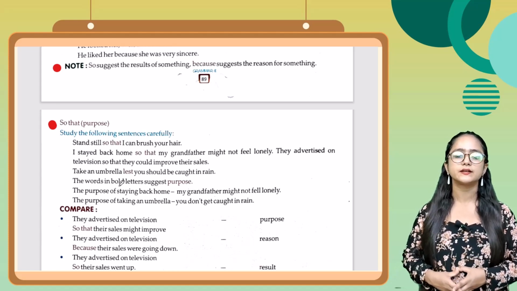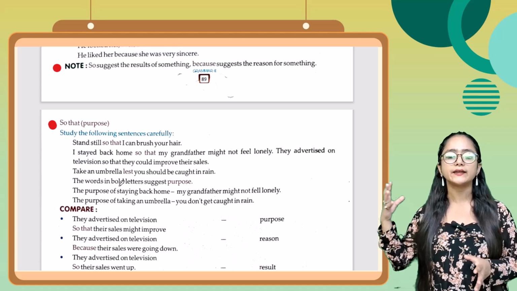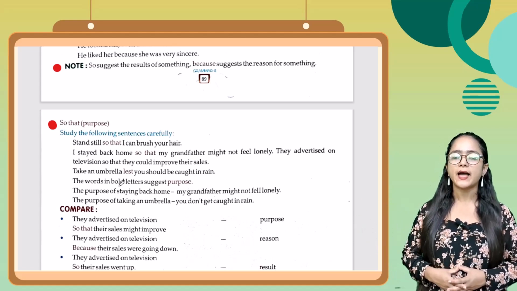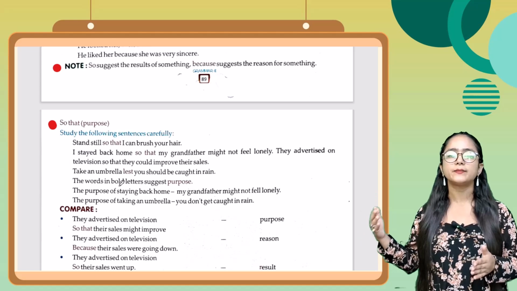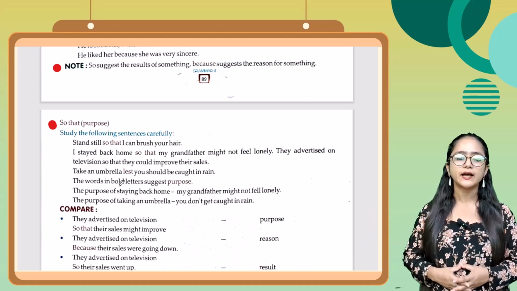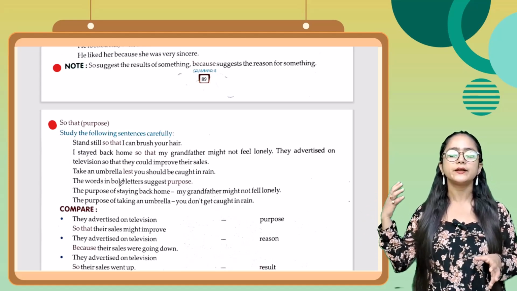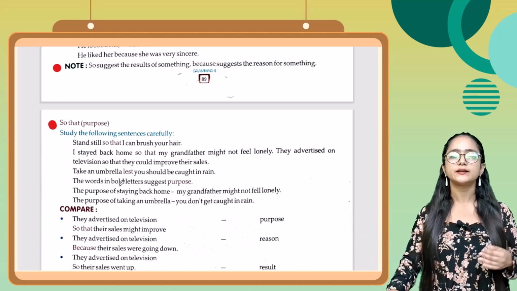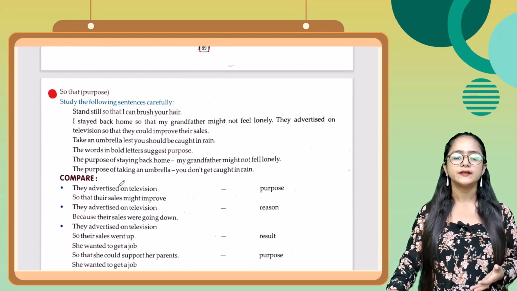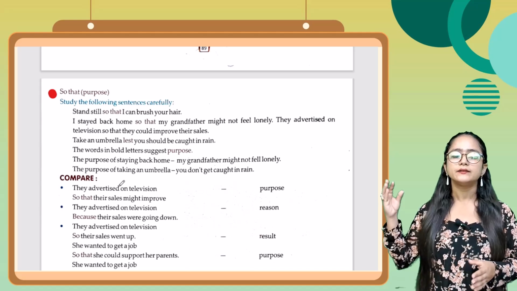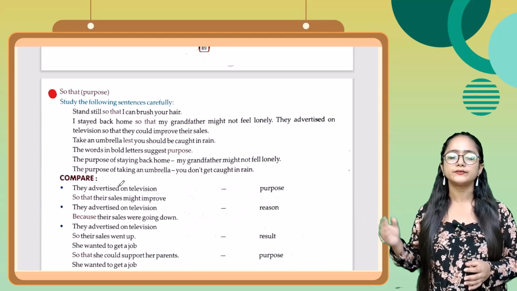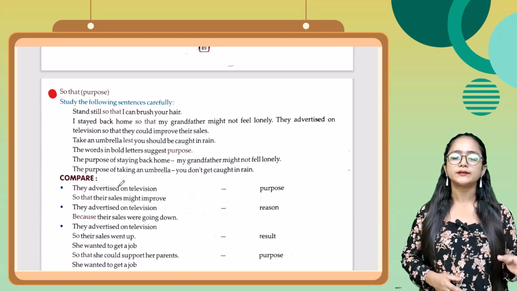Study the following sentences carefully. Stand still so that I can brush your hair. I stayed back home so that my grandfather might not feel lonely. They advertised on television so that they could improve their sales. Next one, take an umbrella lest you should be caught in rain. The words in bold letters suggest purpose.